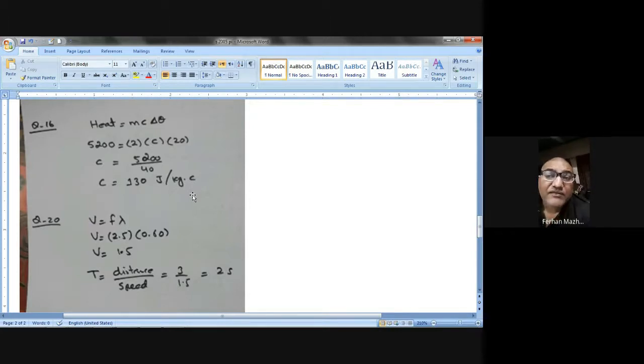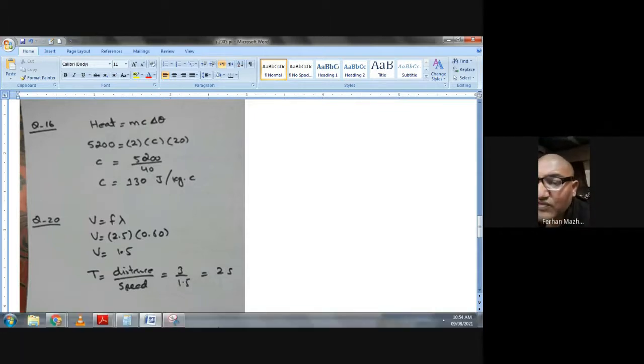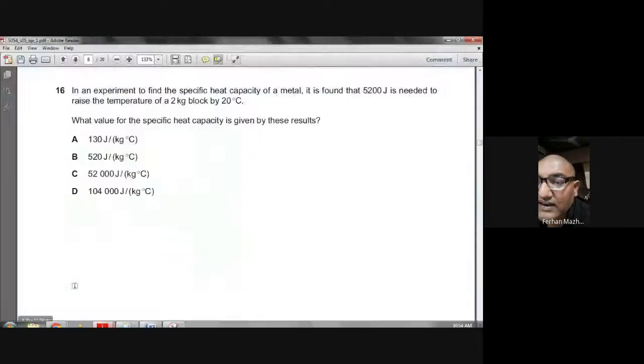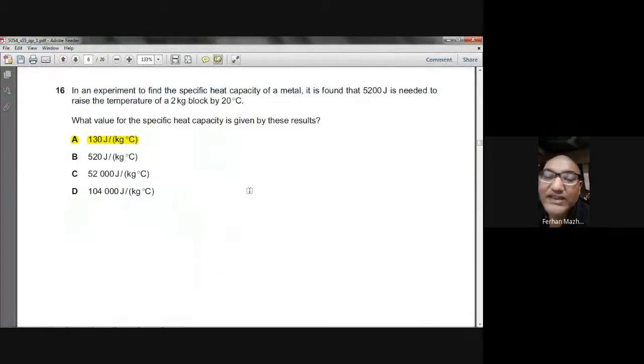So you will have 5200 divided by 40, that gives you 130 joules per kg per degree centigrade. So we think A is the answer. Question number 16, A is the right answer.